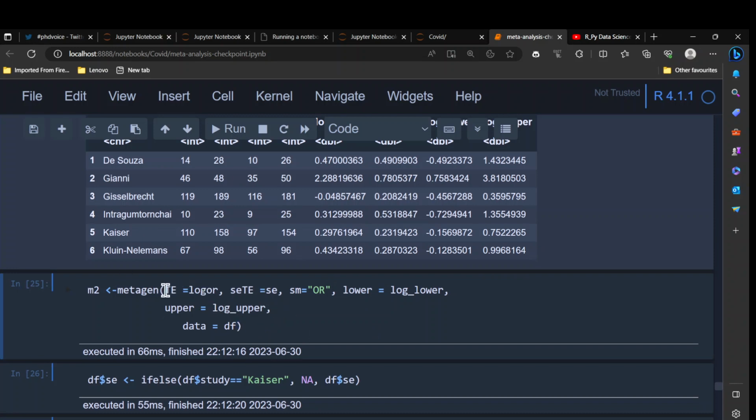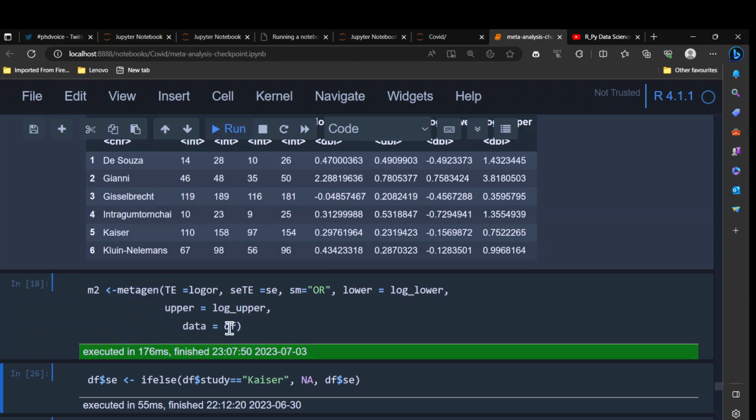So here I'm defining the log odds ratio as the effect size, and also the standard error. I'm giving it the effect size estimator as odds ratio, and giving it the lower and the upper. I give it all of this just in case. If the confidence interval is missing, the metagen function will use the standard error, but if the standard error is missing and the confidence interval is reported, metagen will use the upper and the lower confidence interval. I think this is really one of the key advantages of the metagen function.